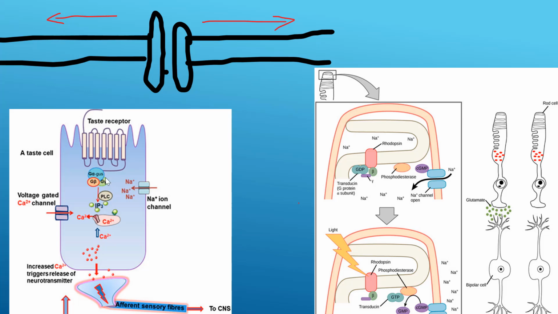Other ways, for example in taste cells, which are chemical: I have a taste receptor, a G protein-coupled receptor, which will lead to phosphorylation and opening of calcium channels, and calcium channels will lead to the release of neurotransmitter, which will lead to action potential on the post-synaptic neuron. Another way, which is a bit complicated but I will explain in future questions, is in rods and cones, in photoreceptors, where we have rhodopsin. The light will cause a chemical reaction of rhodopsin, and this change in rhodopsin will be coupled by G protein, leading to opening of sodium channels, action potential, and so on.